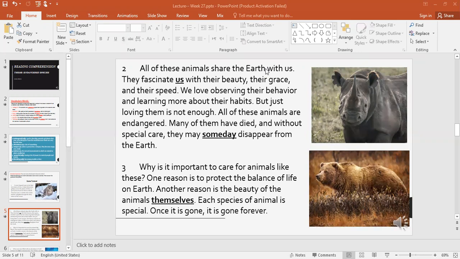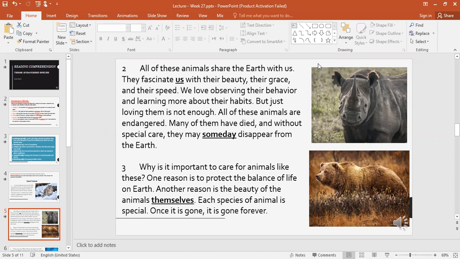Okay. So all of these animals share the earth with us. What do you mean by share the earth? They are our partners. Agree or not agree, these are our partners on earth. They have a part on this earth and they want to live with us. They fascinate us with their beauty, their grace and their speed.